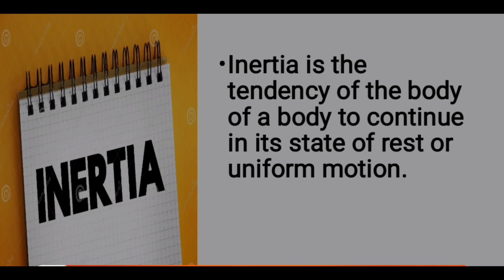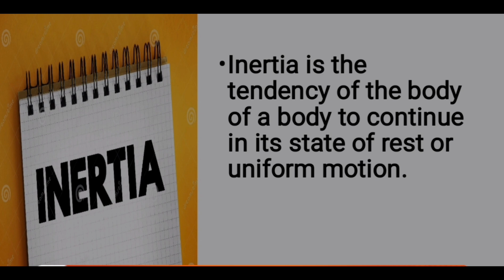In order to find a reason, we have to learn something new about this. So, in this class, we are going to learn about inertia. What is inertia? Inertia is a tendency of a body to continue in its state of rest or uniform motion.